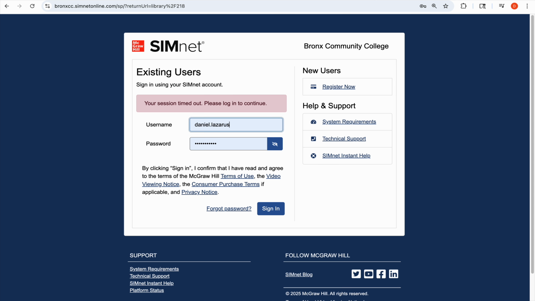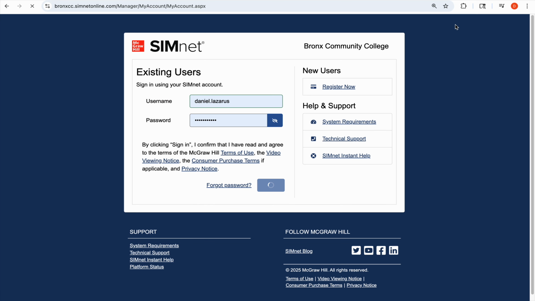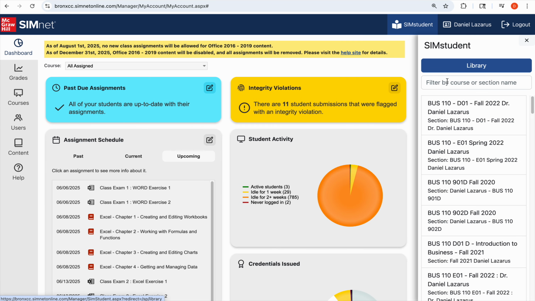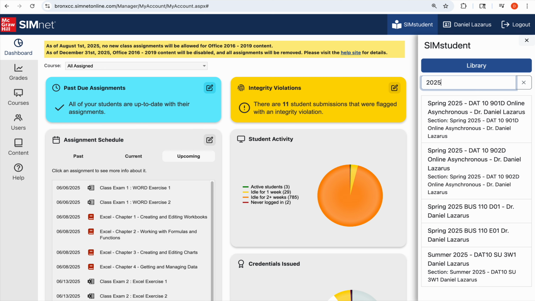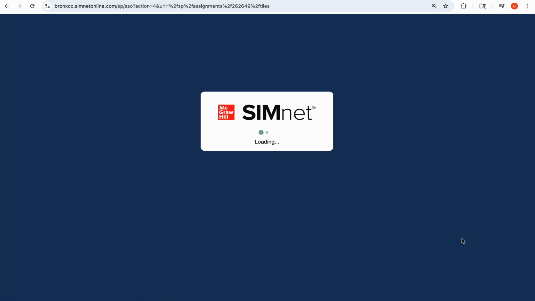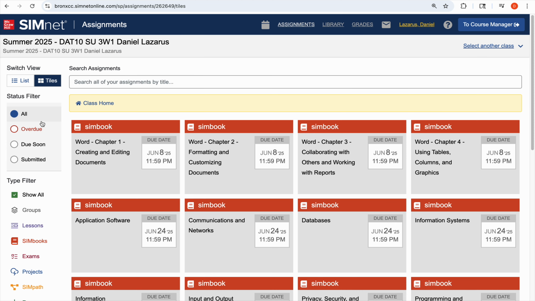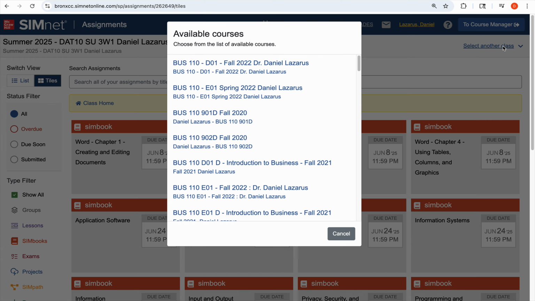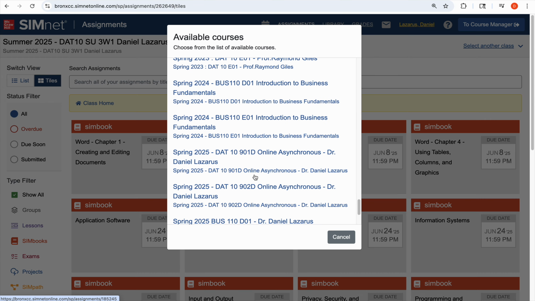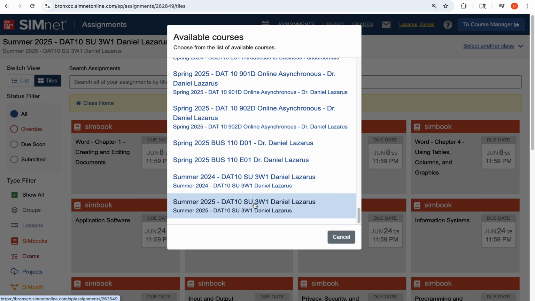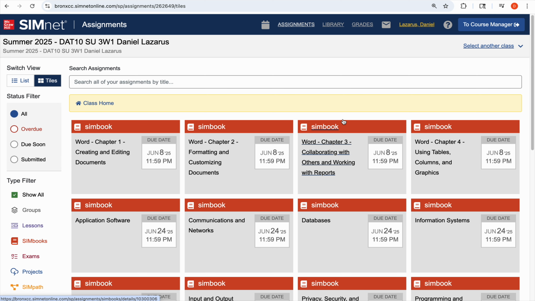In order to do that, you have to log into SimNet and access it. When you are here, please make sure you select your course. This is a summer course here. Log into SimNet and select the summer 2025 course. If you see another course, for example fall or spring 2025, just click select another class, go down and select this course, summer 2025. It will bring you to this.